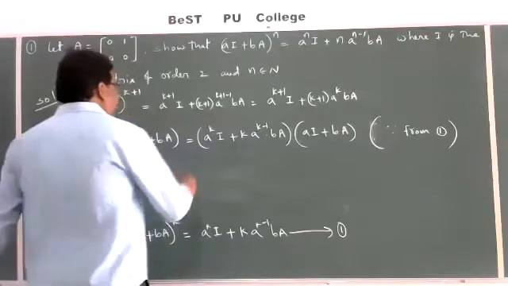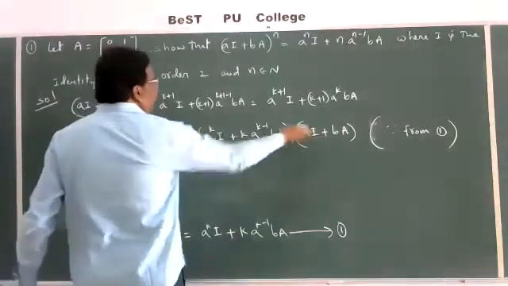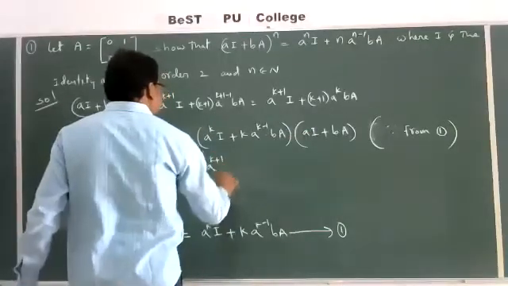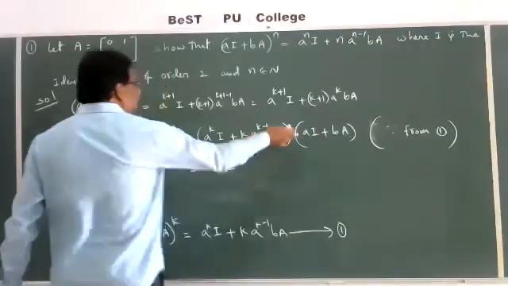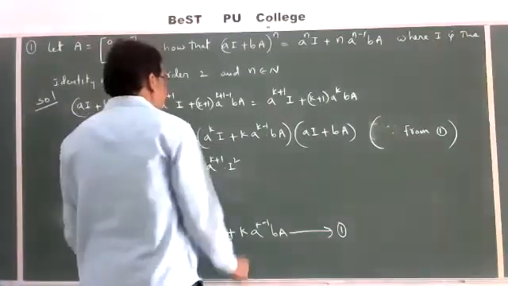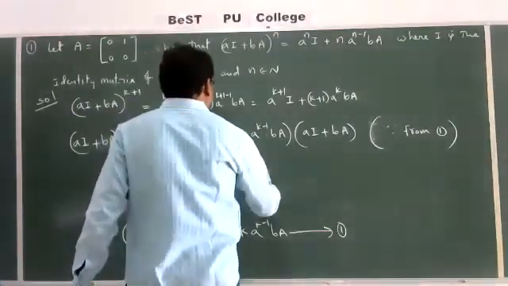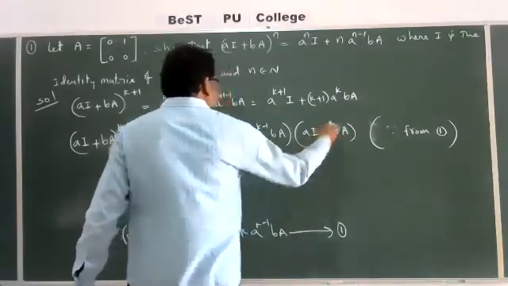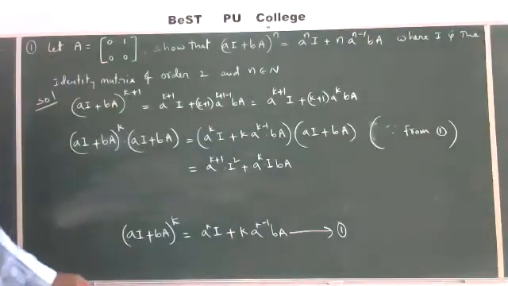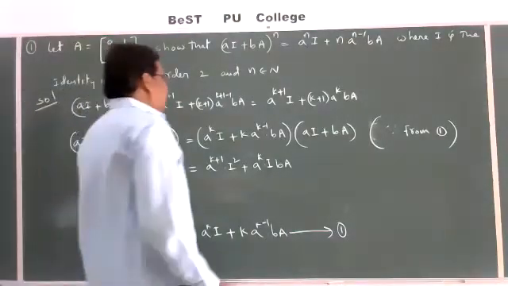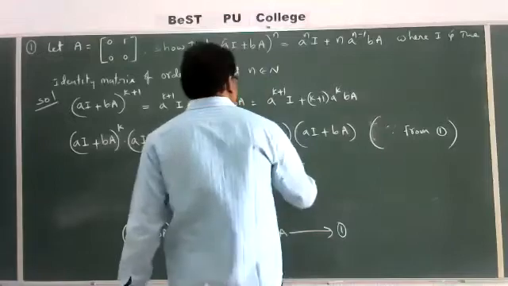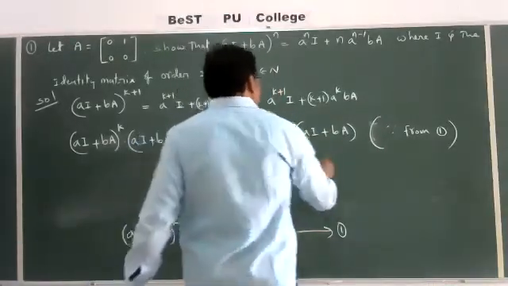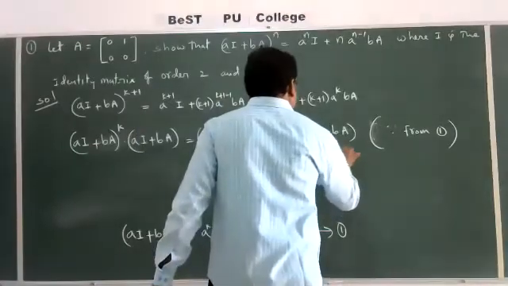Then multiplication here. First, a power k into I, that is a power k into a, a power k plus 1 into I square, I into I, plus a power k into I into bA, a power k into I into bA, plus k into a power k minus 1, a power k minus 1 plus 1.